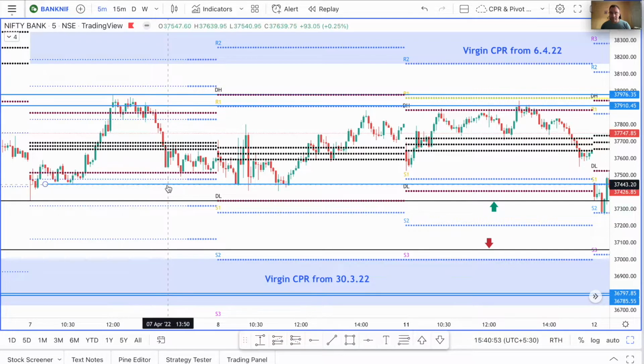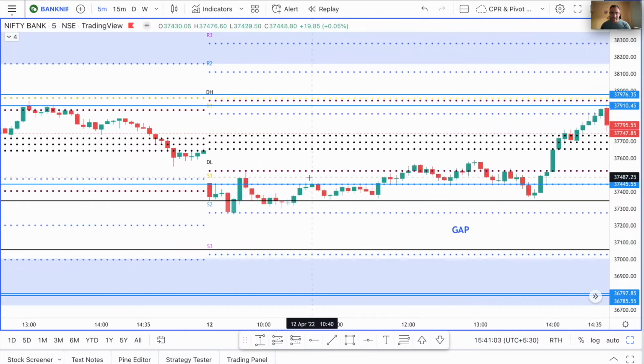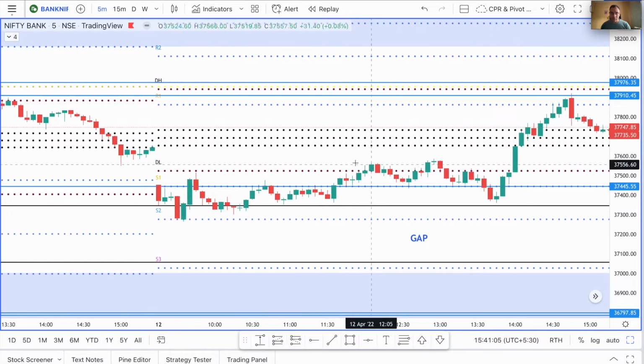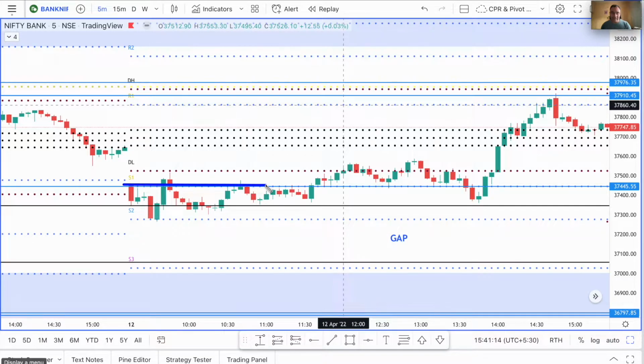I had said in yesterday's video, the level of 37,445. You could see that there was support multiple times given to price, and Bank Nifty opened exactly below that support. Now, what happens when price opens below a support or a demand zone? It happens to be a resistance. So now Bank Nifty had a resistance here, and it was also incidentally the S1 today.